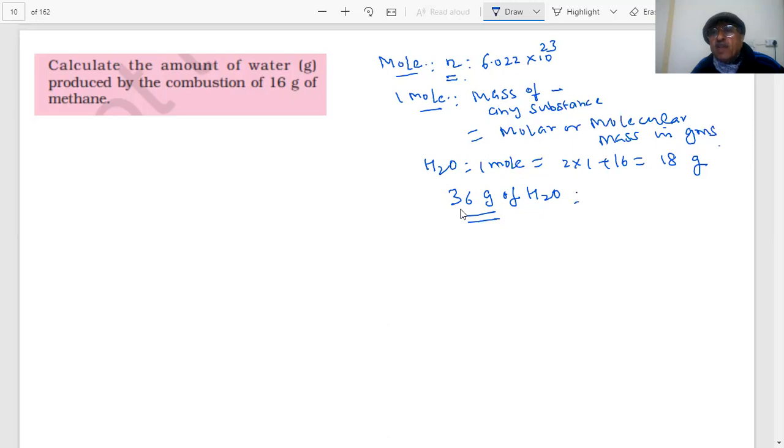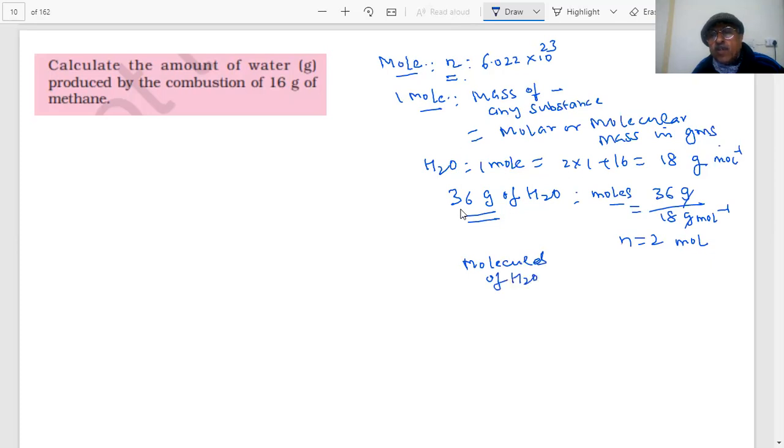Then how many moles will be there? 2. 36 grams. The molar mass of water is 18 gram per mole. So what happens, students? You are getting n equal to 2. There are 2 moles of water you are drinking, or in other words, students, how many molecules of water are you drinking?